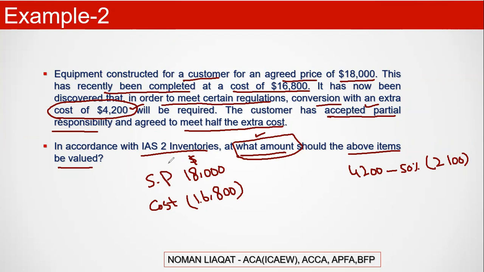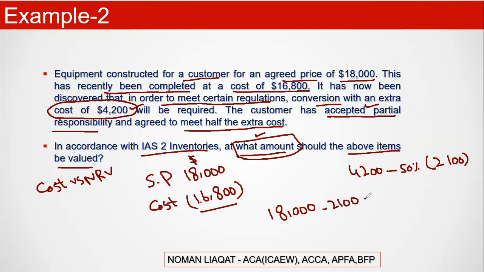So at what amount should I recognize the above item? What value should I use for this item in my financial statements? As we already know, we have a rule: cost versus NRV. Here the cost is 16,800, and it looks like your NRV is 18,000. No, it is not 18,000. It was earlier 18,000, but now we have an additional cost of 2,100.